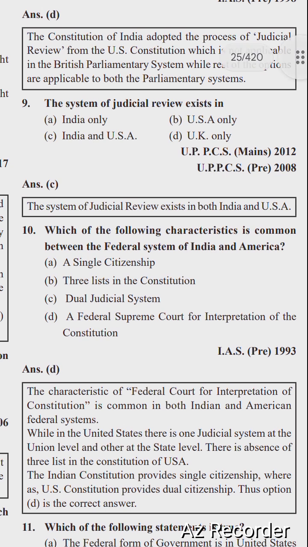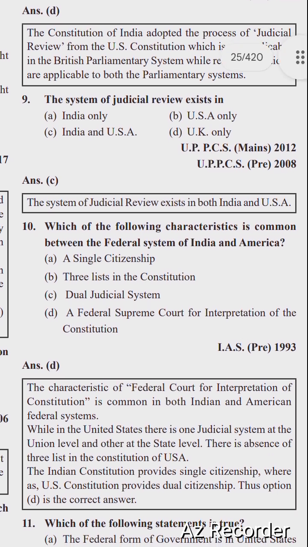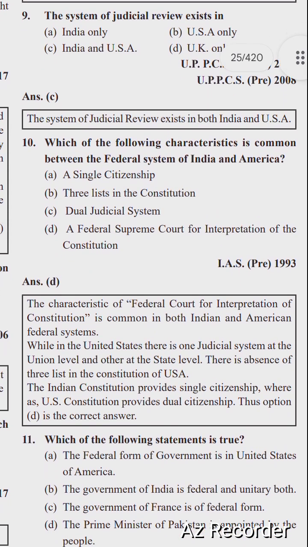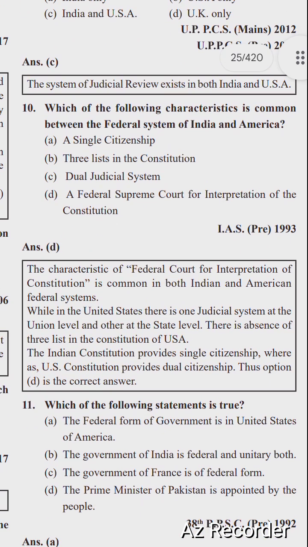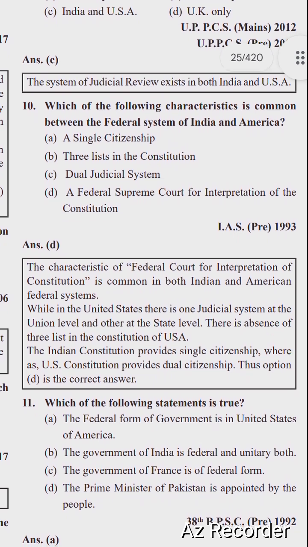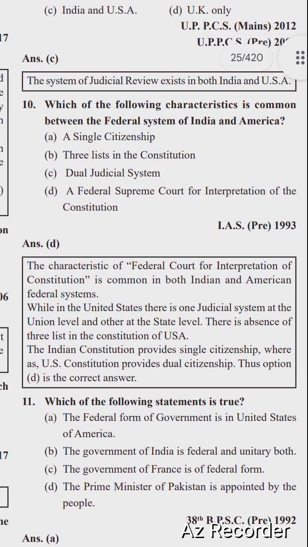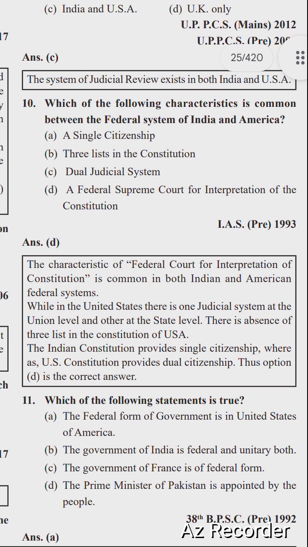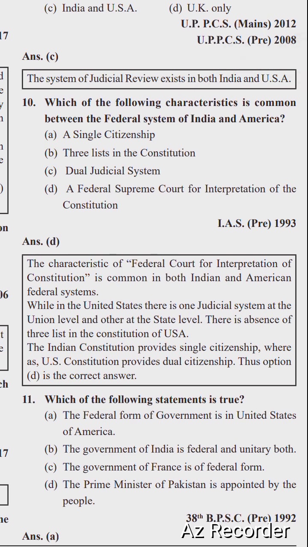It's common both between federal of India and America, a federal Supreme Court for interpretation of constitution. The characteristic of federal court for interpretation of constitution is common in both India and American federal systems. While in the United States there is one judicial system at the union level and other at the state level, there is absence of 3 lists in the Constitution of USA. The Indian Constitution provides single citizenship, whereas the US Constitution provides dual citizenship. Thus option D is the correct answer.